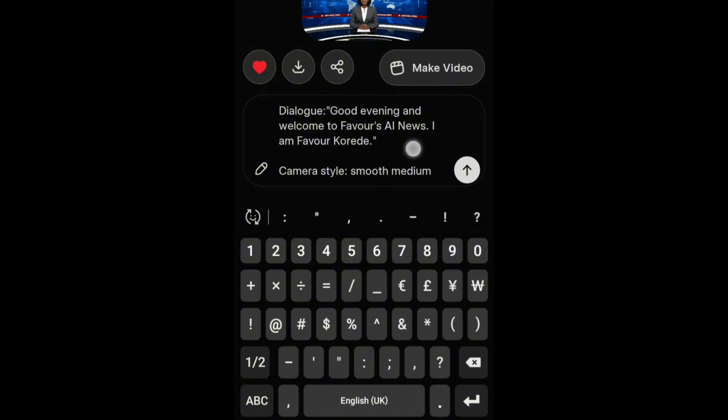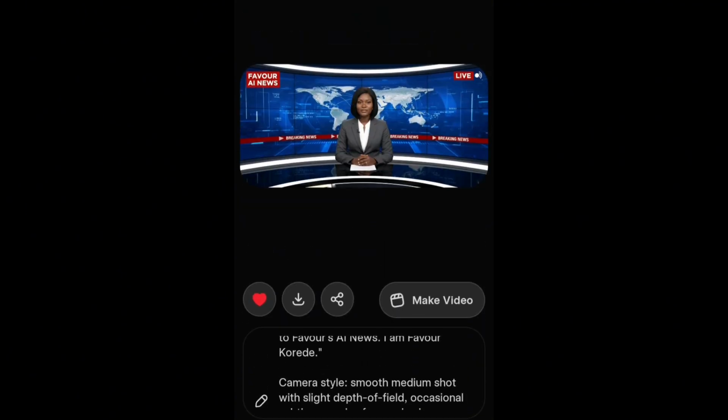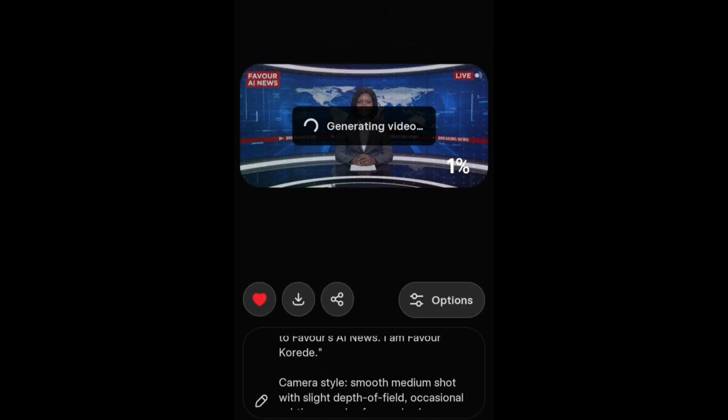But I'm going to show you at the end of this video how you can loop all of them together to get longer videos depending on your choice. Okay, so once everything is set, you just click on this arrow here and it will start generating. One thing I like about Grok AI is that it is very fast compared to other AI video generators. It is actually very fast.